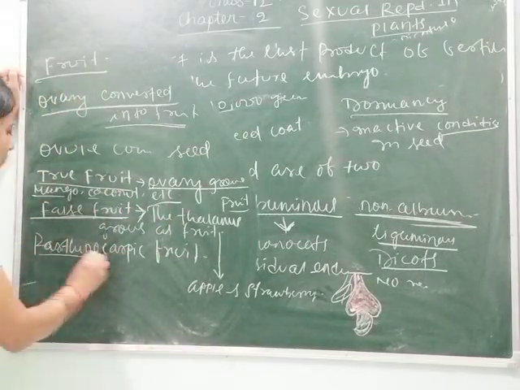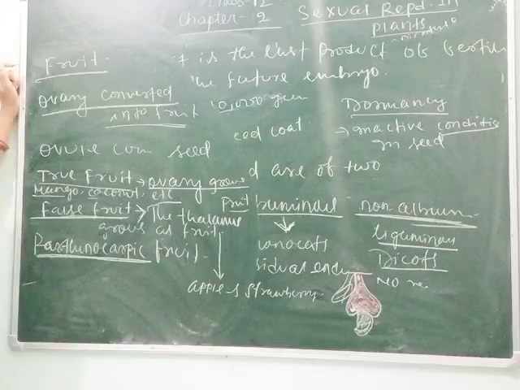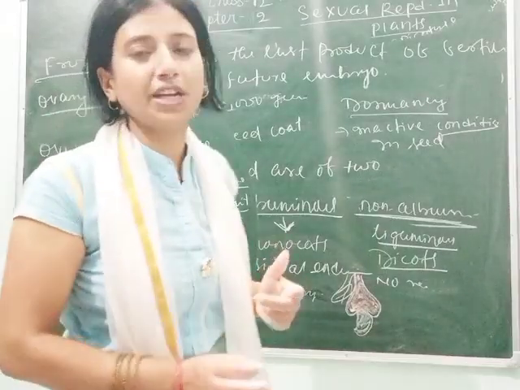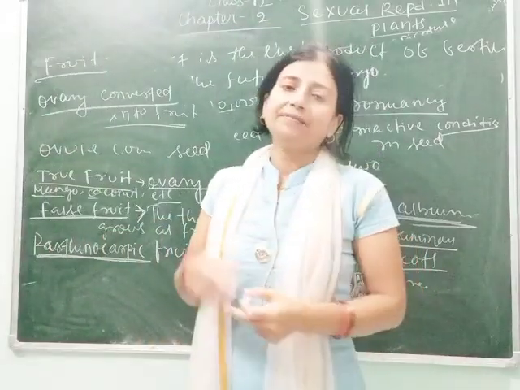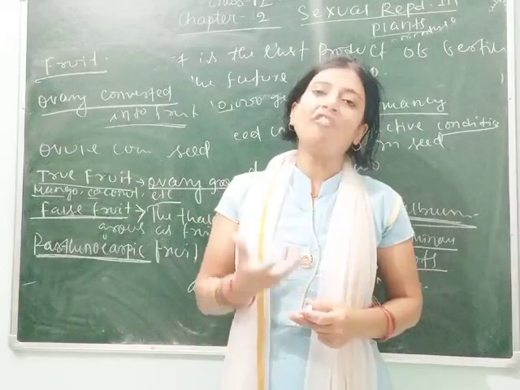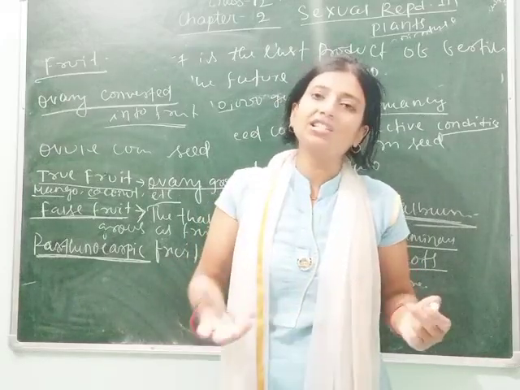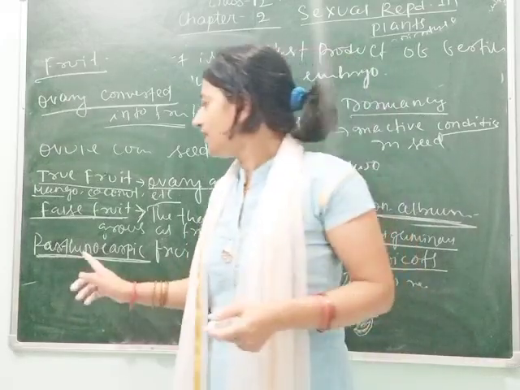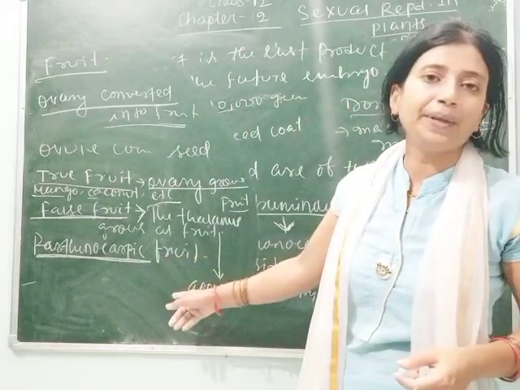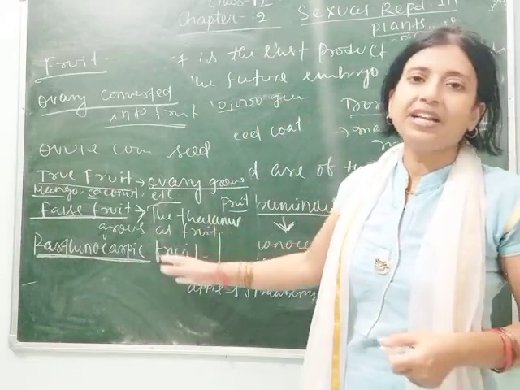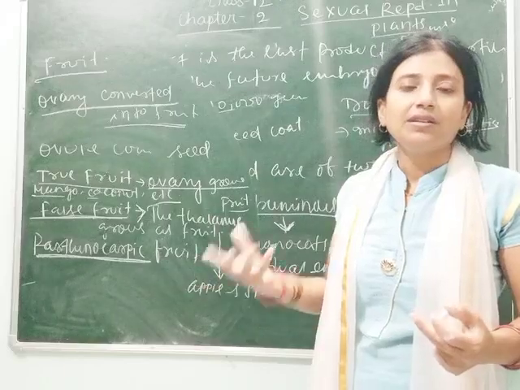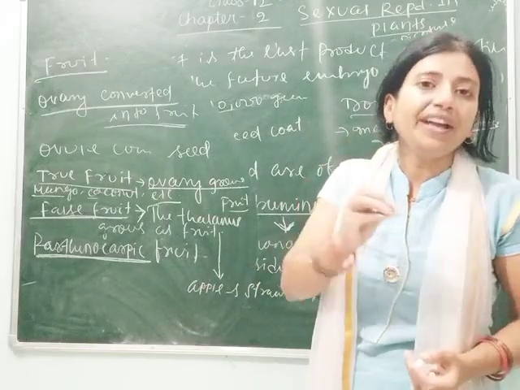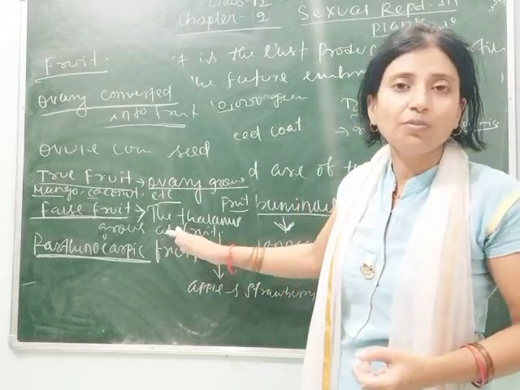Next, parthenocarpic fruit. Parthenocarpic fruit means fruit formation occurs without fertilization. You know that fruit is a result of fertilization, but in the case of parthenocarpic fruit, the exception is that the fruit is formed from the ovary without fertilization.